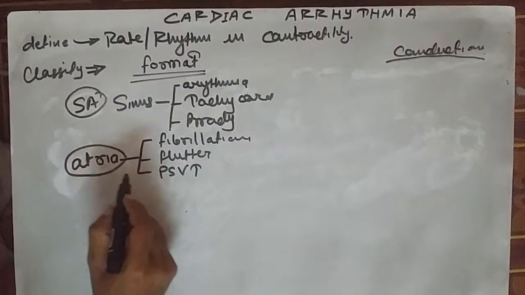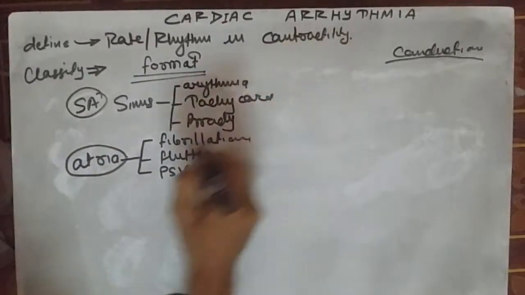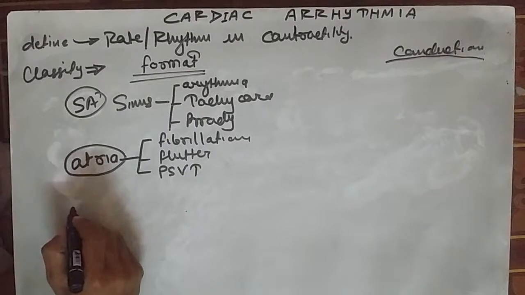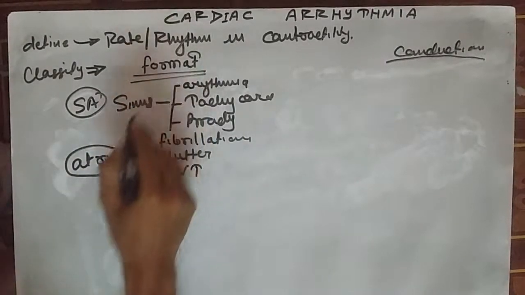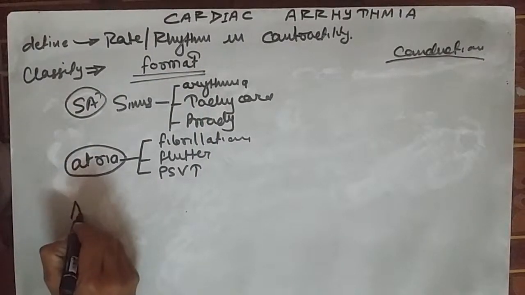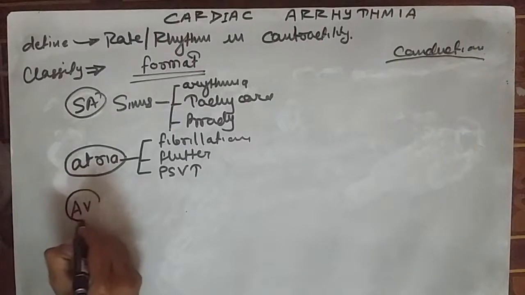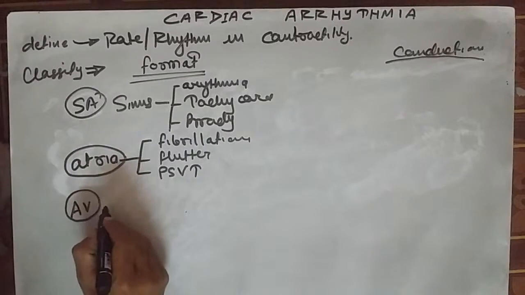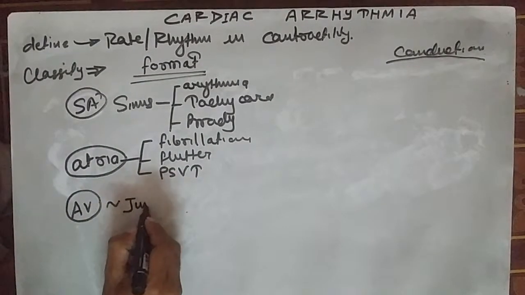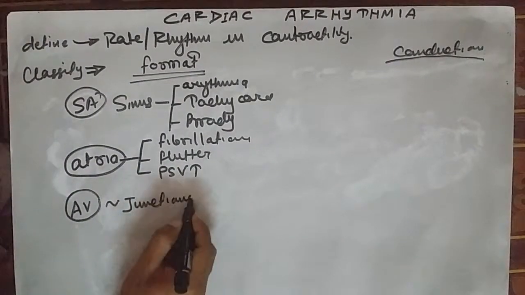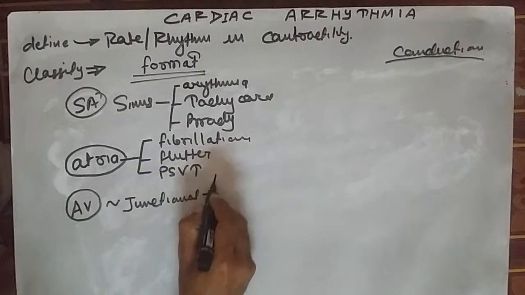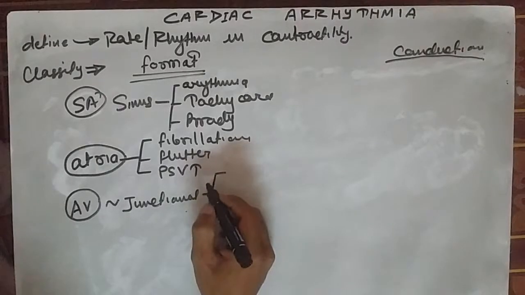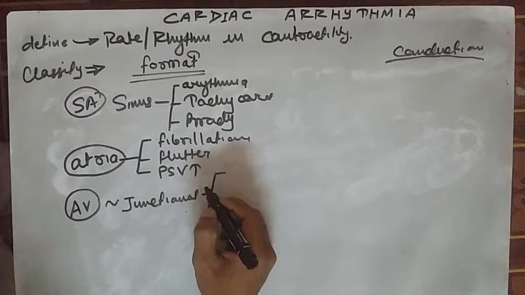Then suppose the conduction has reached the AV node. The formation defect from the AV node is usually indicated by the word junctional, called junctional ectopic. Any ectopic is an impulse formation other than the SA node.